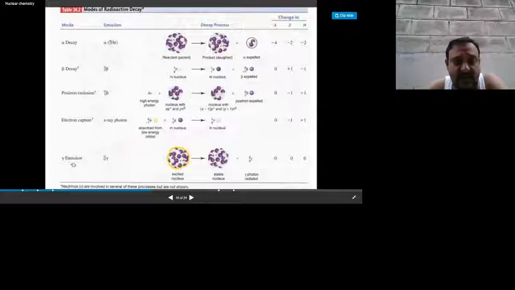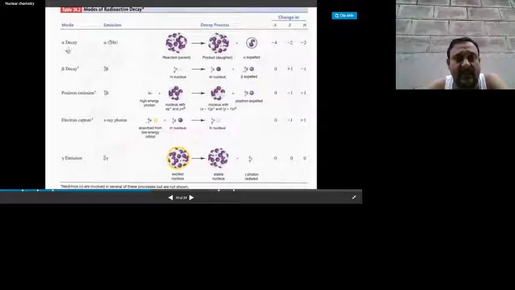This is called gamma emission. In gamma emission, the excited nucleus is converted into the daughter nucleus with the liberation of a gamma photon. With emission of the gamma photon, there is no change in mass number or atomic number, and no particles are emitted.